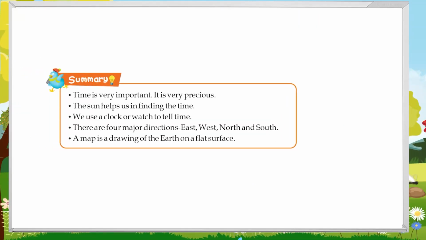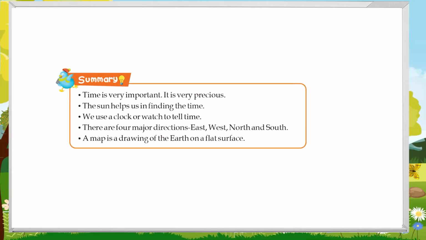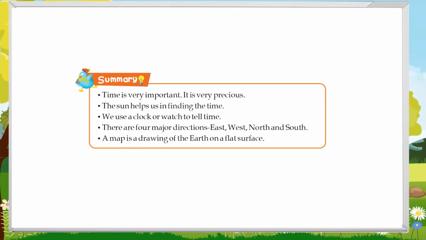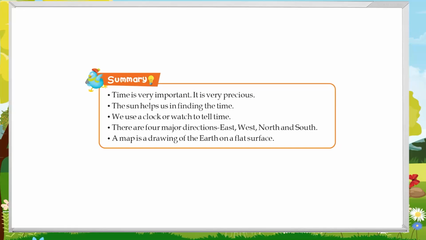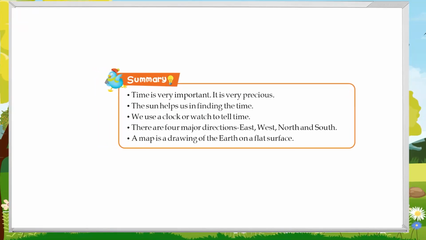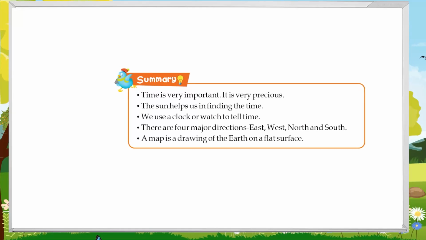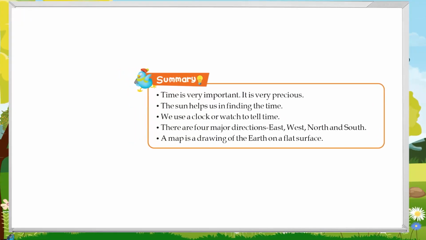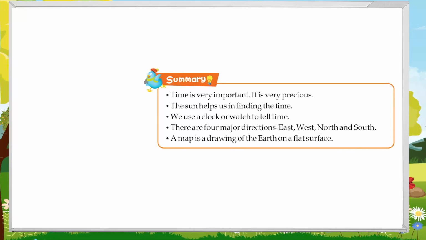Summary. Time is very important. It is very precious. The sun helps us in finding the time. We use a clock or watch to tell time. There are 4 major directions: east, west, north and south. A map is a drawing of the earth on a flat surface.